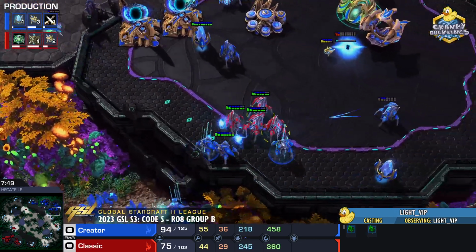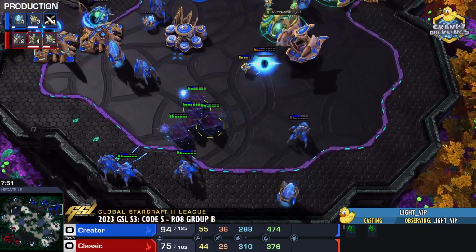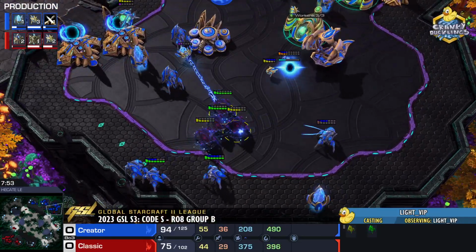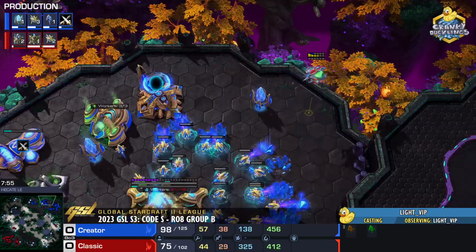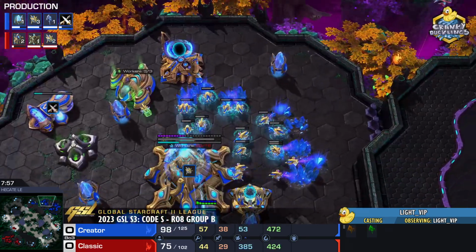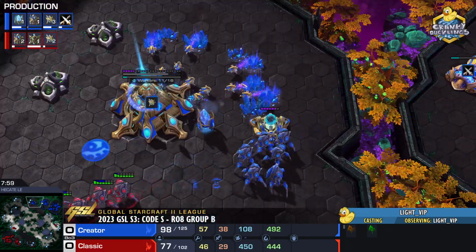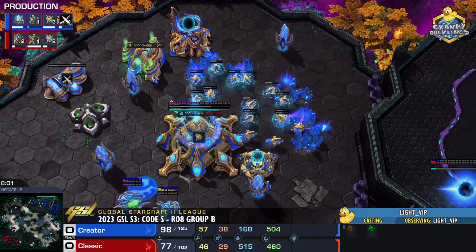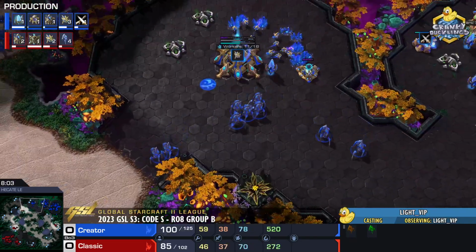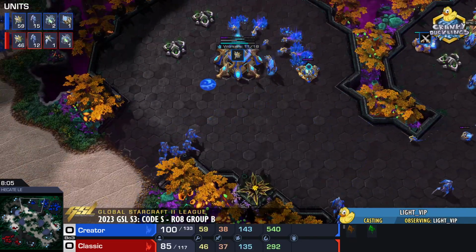Looks like the Oracle may get picked up. No, not even, as, yeah, we are forcing a recall. Another Stalker is not going to go down. Oh, big stasis trap into the natural, by the way. Classic, he's not taking this lying down. He does manage to get some counter damage done, but that was still a big blow to the army.